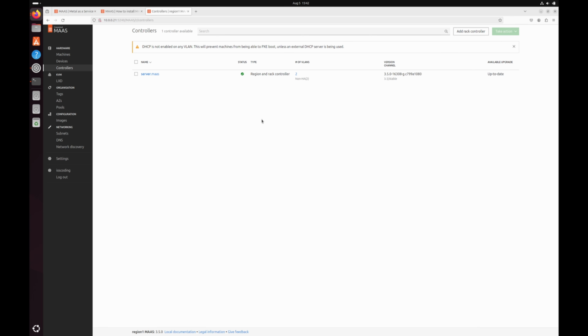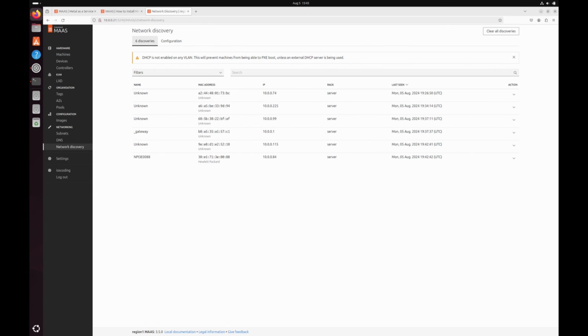As we are limited on resources, we will just stay with one rack controller and the region controller. Okay, enough talking. Now let's start configuring the VMs, and then we will see how things go from there. One thing we want to do is limit the network discovery to our DHCP enabled subnet only, so none of the other networks will be discovered.